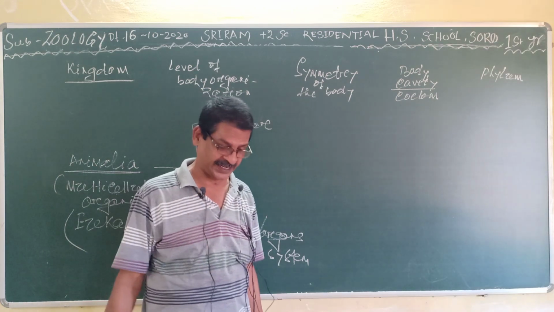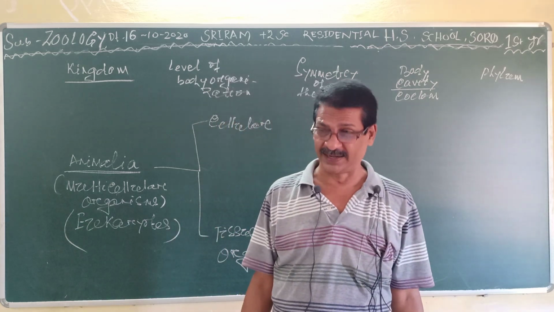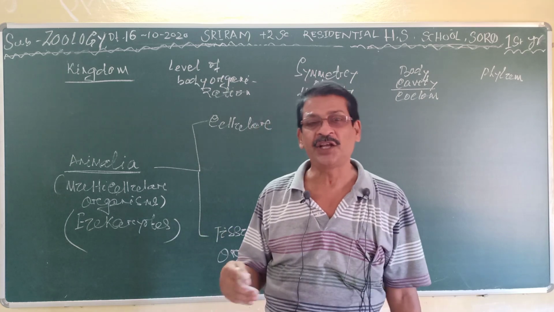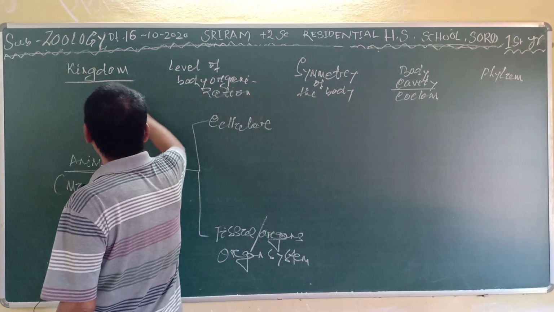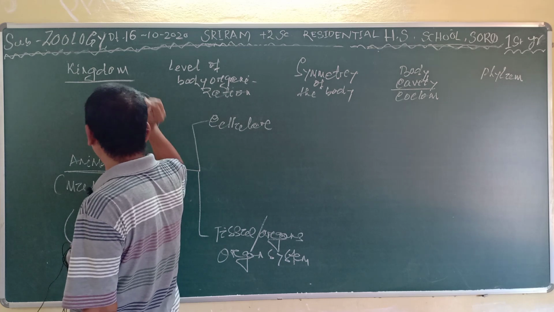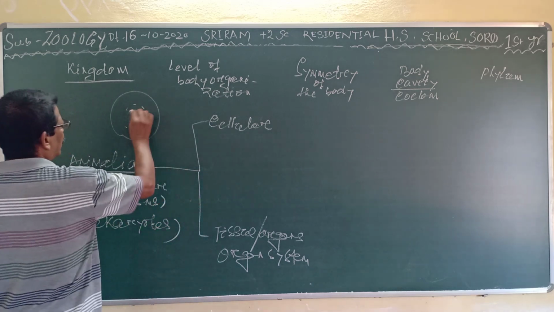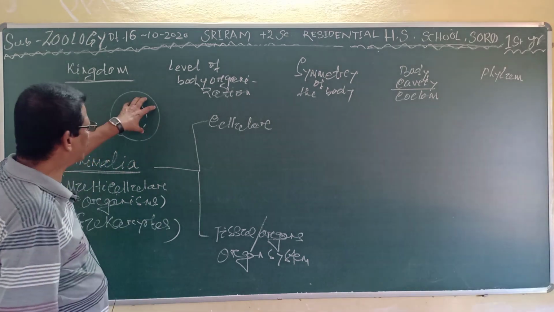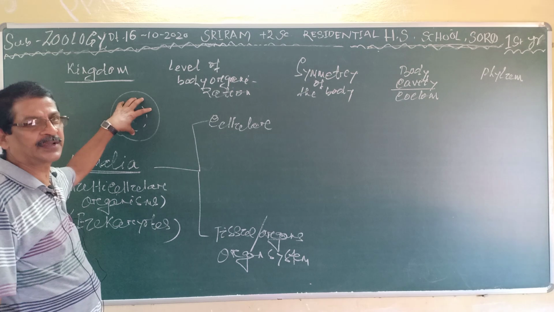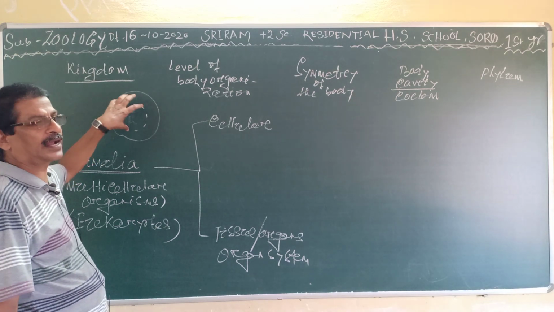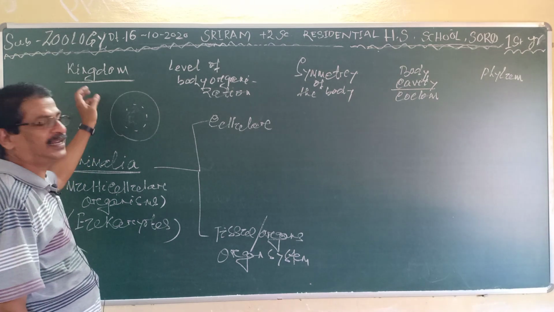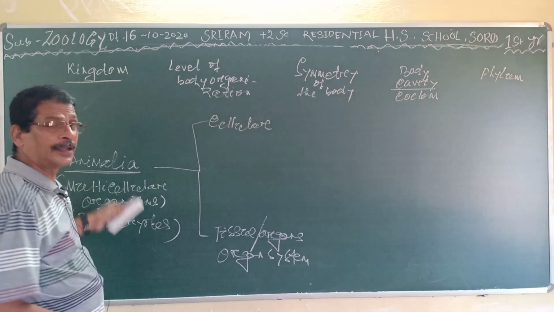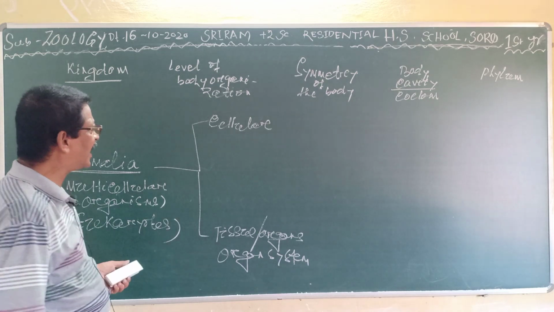There are two types of cells. The eukaryotic cell is the advanced cell, and the prokaryotic cell is the first cell, having no definite nuclear membrane; the nucleoplasm and the nucleolus are present inside the cytoplasm. There are no membrane-bound cytoplasmic organelles like mitochondria, Golgi body and endoplasmic reticulum inside the prokaryotic cell. Clear? You should know the prokaryotic and eukaryotic cell. And that is the cellular level.